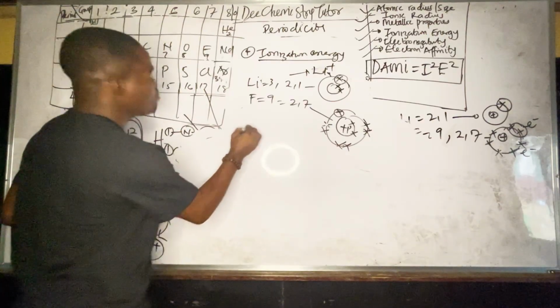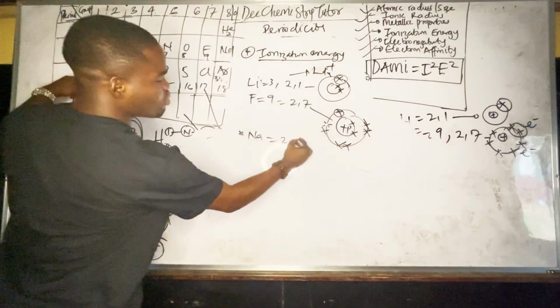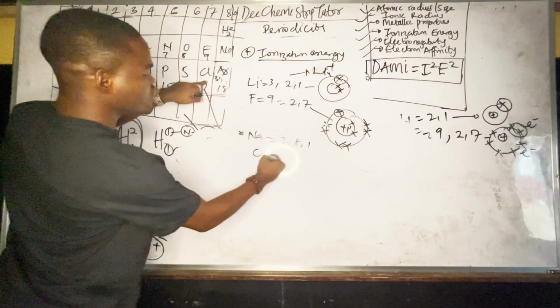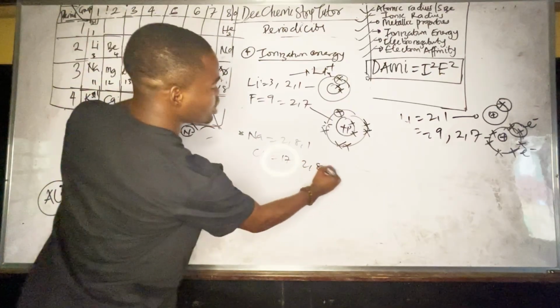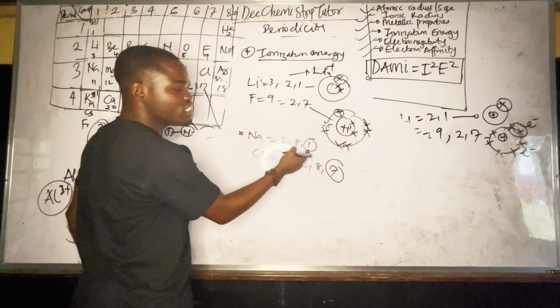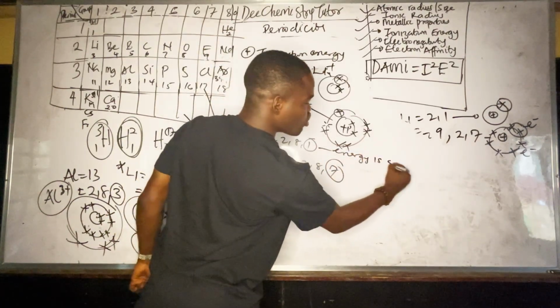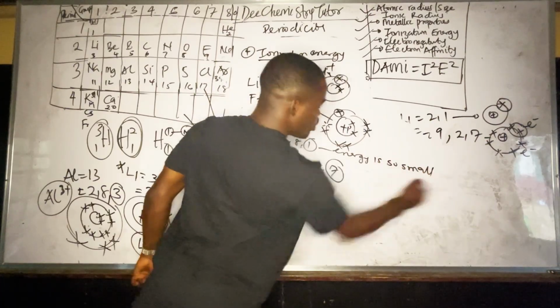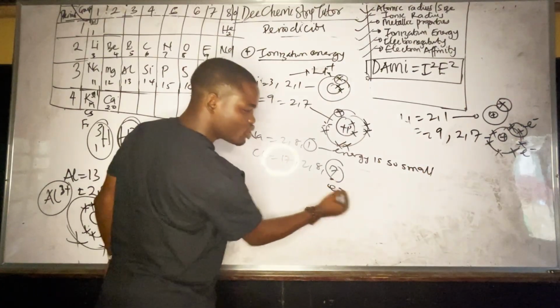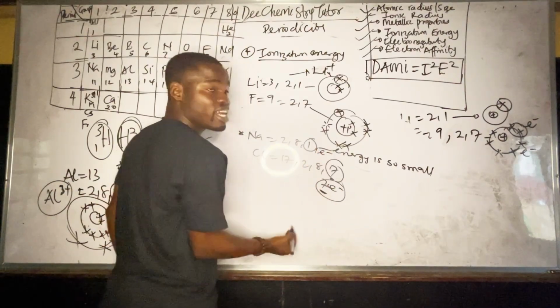Now, let's say we want to consider sodium. Sodium is 2,8,1. Chlorine is 17, 2,8,7. Look at the outermost electron. It will be so easy. The energy here will be small. But the energy here, look, there are 7 electrons, while here it's just 1 electron. The energy here will be higher.